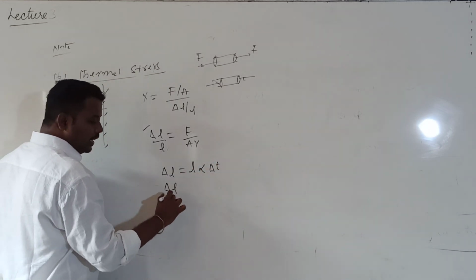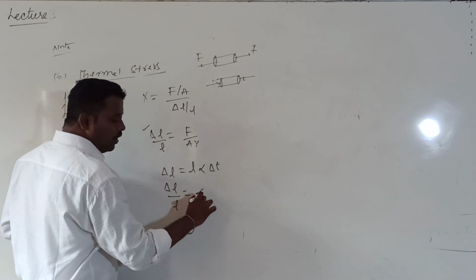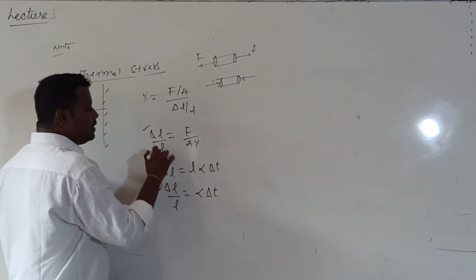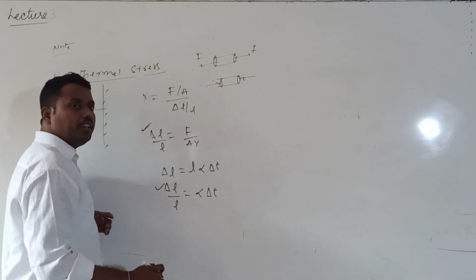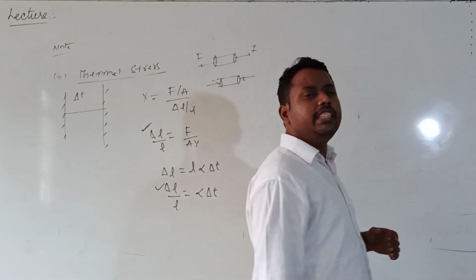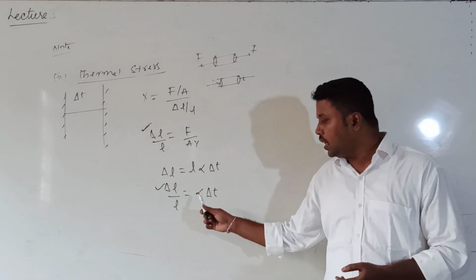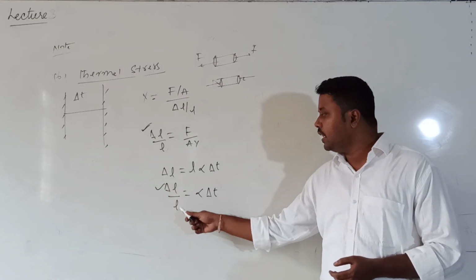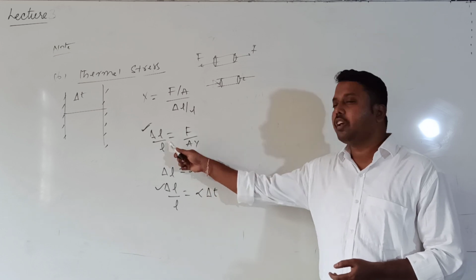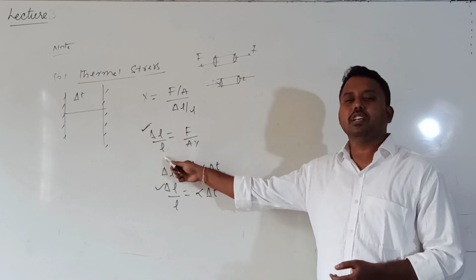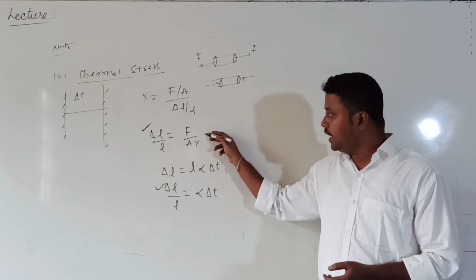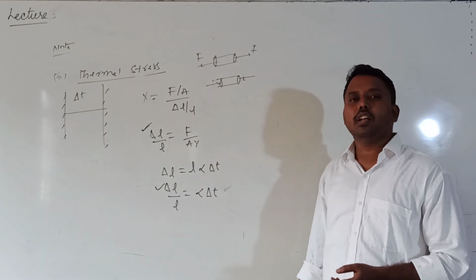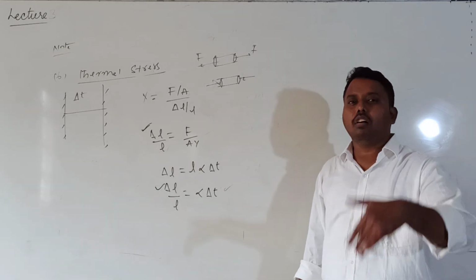From this, delta L by L is equal to alpha into delta T. This is the change in length due to applied force. This is the change in length due to change in temperature. Due to the temperature, the change in length of the rod is given by this. By applying force, the wall is opposing the change in length of the rod. When both are equal, the rod neither expands nor compresses.